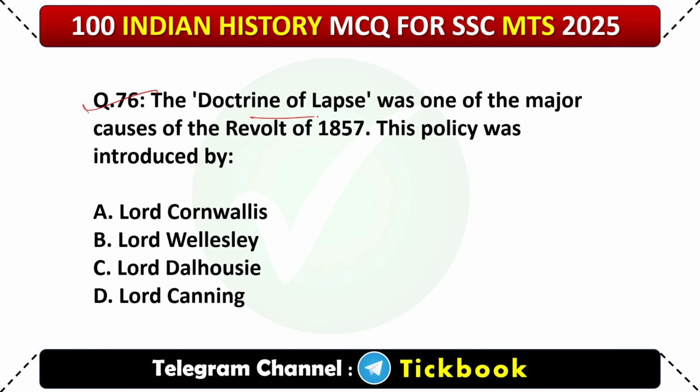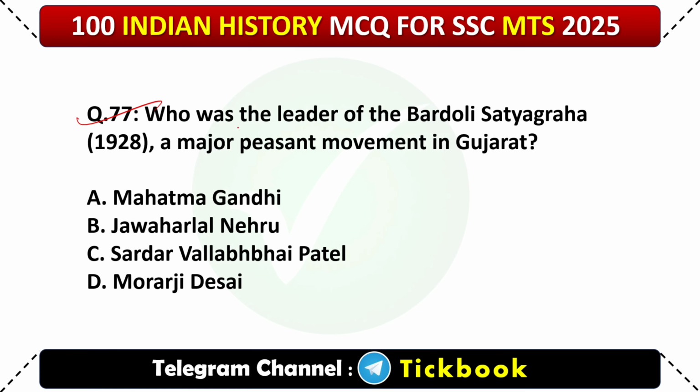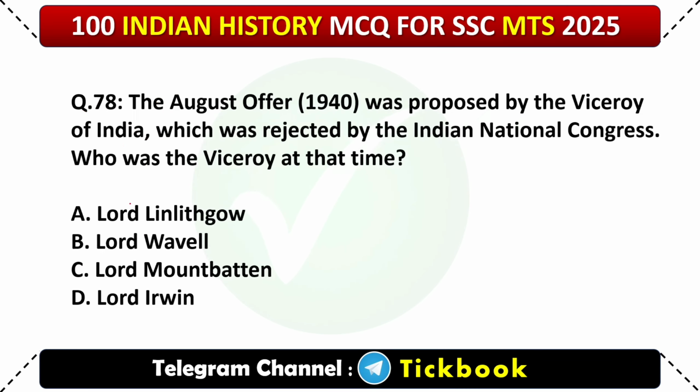76. The doctrine of lapse was one of the major causes of the revolt of 1857. This policy was introduced by option number C, Lord Dalhousie. 77. Who was the leader of the Bardoli Satyagraha 1928, a major peasant movement in Gujarat? Option number C, Sardar Vallabhbhai Patel.